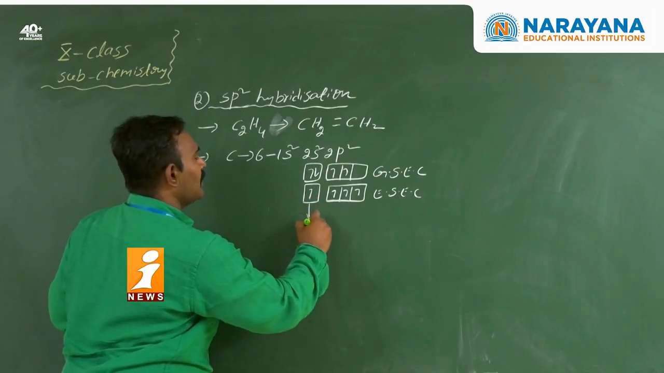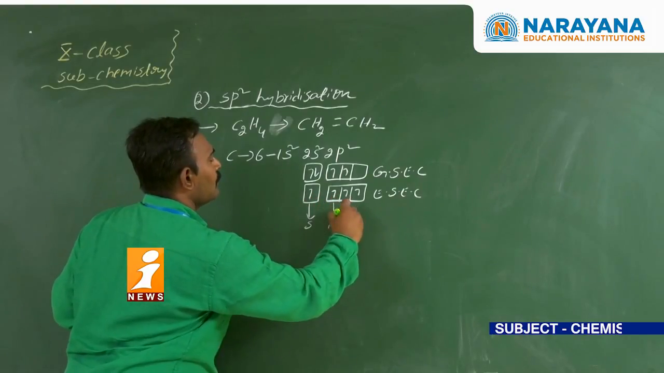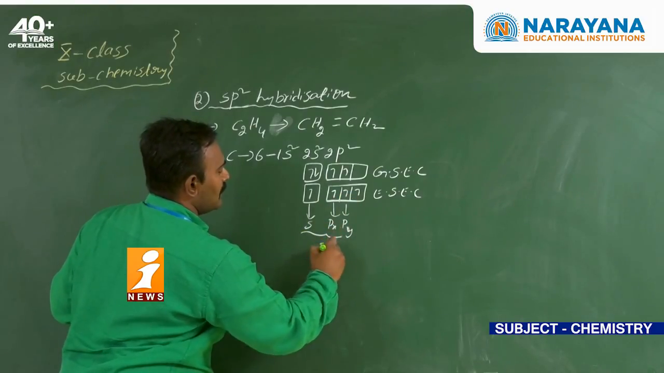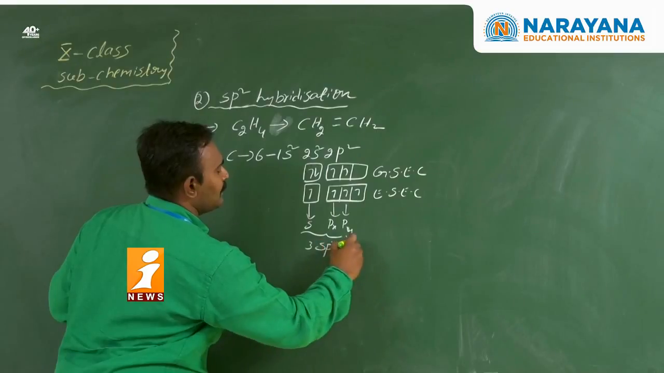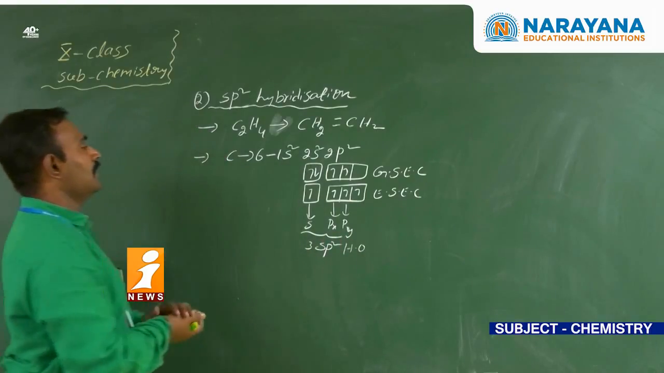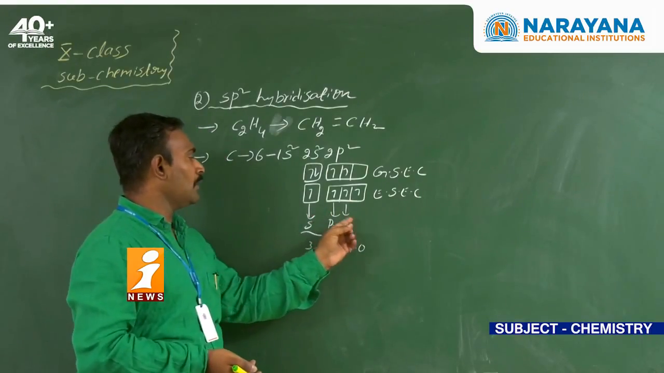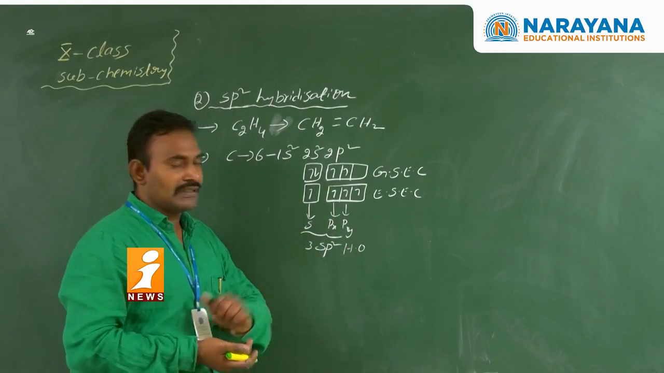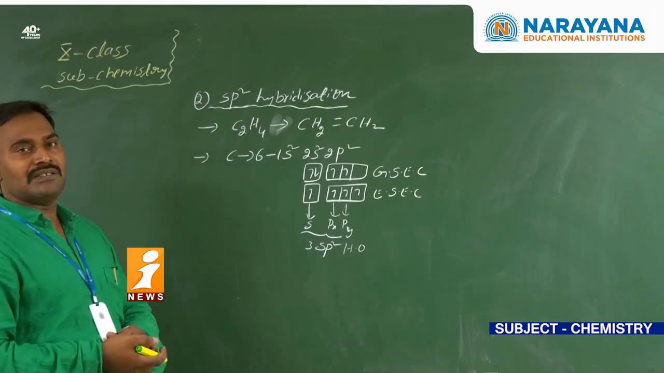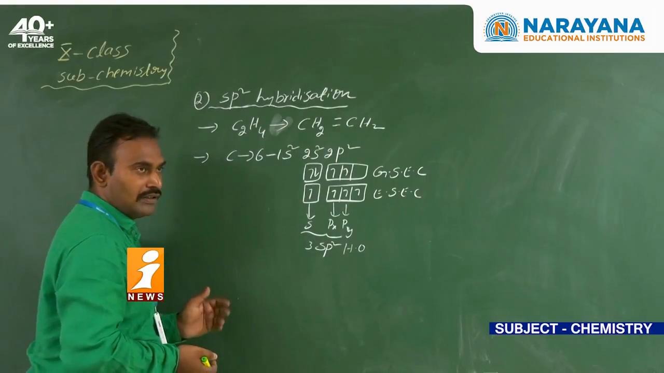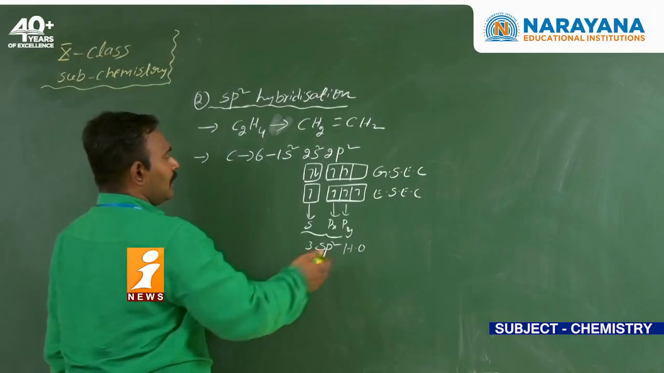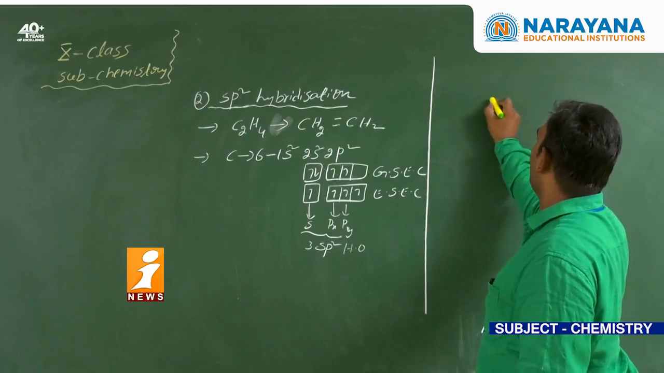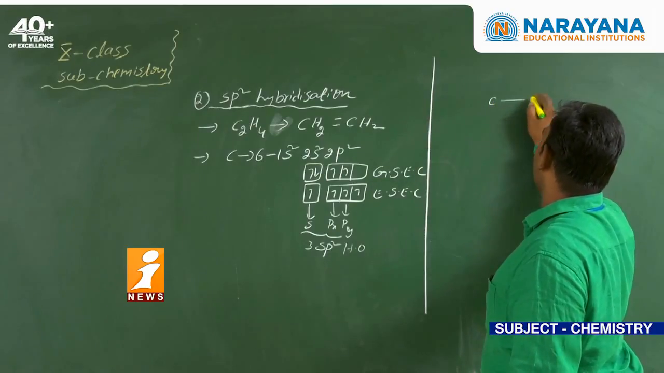So one s orbital and 2 p orbitals involved can give the 3 sp2 hybrid orbitals. That means one s orbital and 2 p orbitals undergo sp2 hybridization and produce the 3 sp2 hybrid orbitals. Now coming to the carbon. Here, how many carbon atoms do we have in total? 2 carbon atoms.